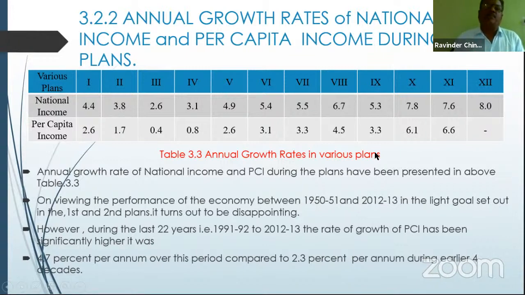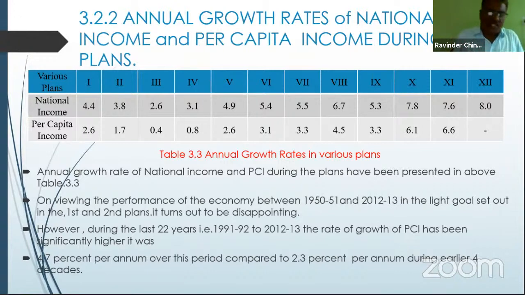So these are the annual growth rates of national income and per capita income during the plan period. The data is presented for your information only, not for memorizing. Don't memorize the figures, but keep in mind that certain changes are taking place. First plan, second plan, third plan: some uptrend in per capita income. Sometimes per capita income comes down and goes up and down. There the fluctuations are taking place.